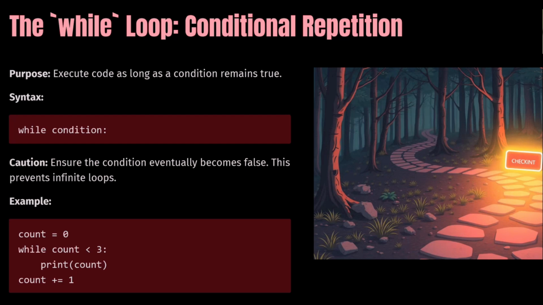Then I print count. After that we have to give the updation: count plus equal to 1, which means count is equal to count plus 1. That is how it works. When the count is no longer less than 3, it will stop and the loop will end. Like that, the loop is done.